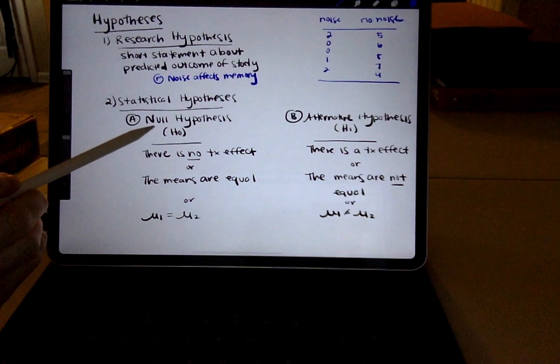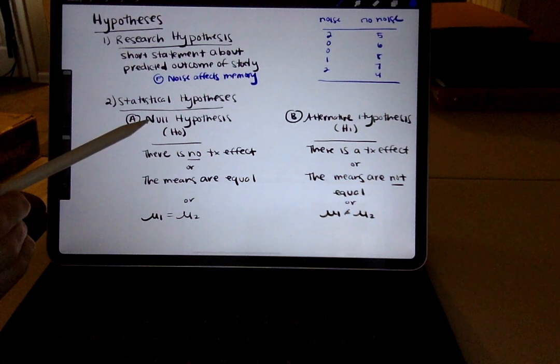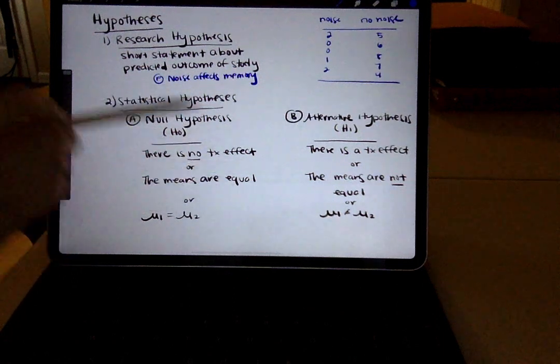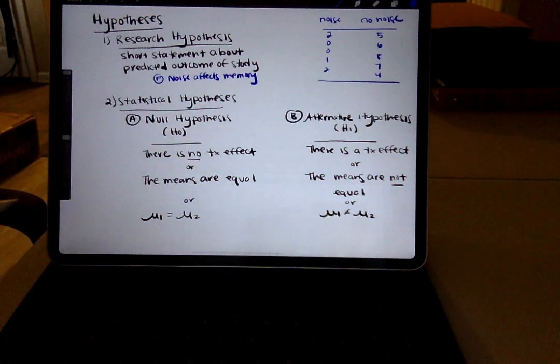If I ask you, what does the word null mean? Think about that term null. Hopefully some of you are able to think about the statement "null and void." That's a good way of thinking about the word null. Null basically means empty, missing, zero. And in fact, that's really what the heart of the null hypothesis is all about.